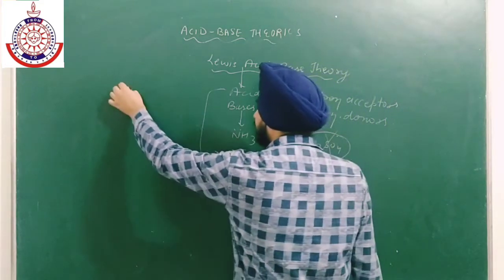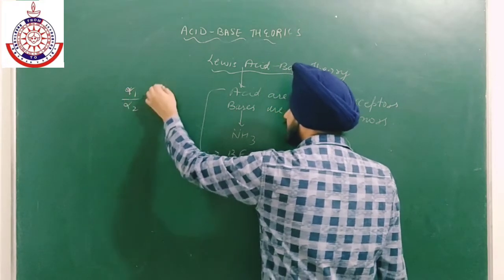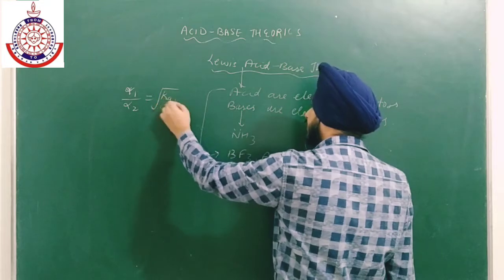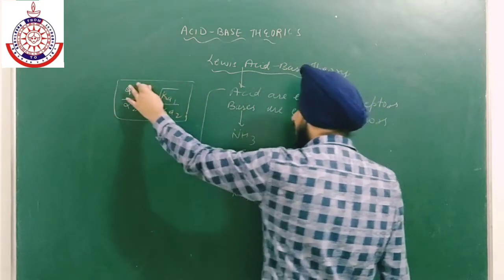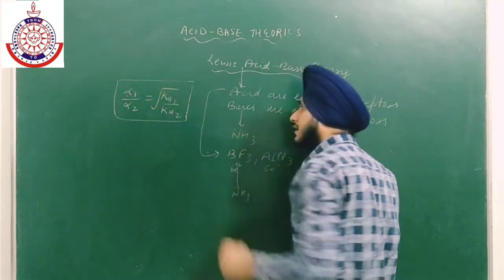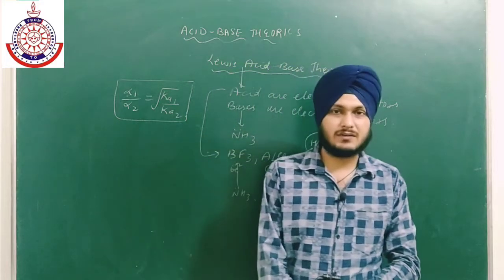So alpha 1 upon alpha 2 is equal to root of Ka1 upon Ka2. Okay, alpha 1 and alpha 2 are the degrees of dissociation.